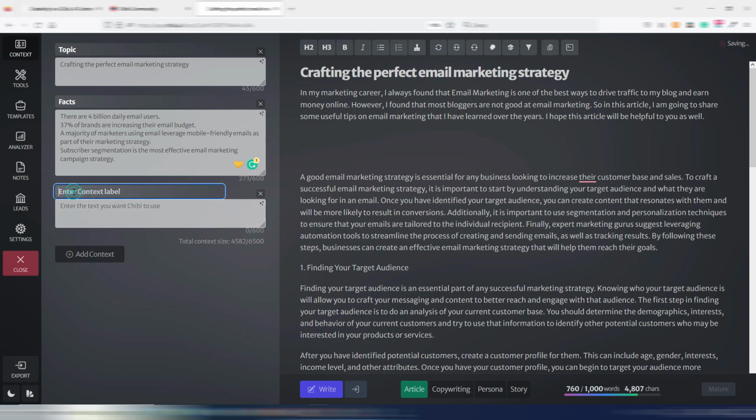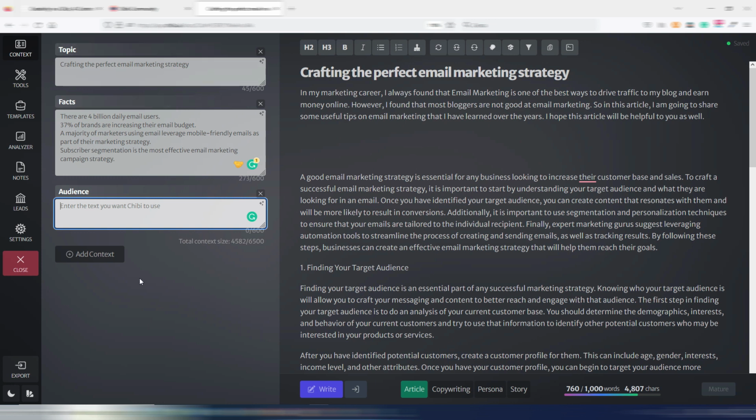You can label it as you like, for example, audience, and then you can fill these fields. Now, every time Chibi writes something, it references all these contexts, especially if you use the command palette.